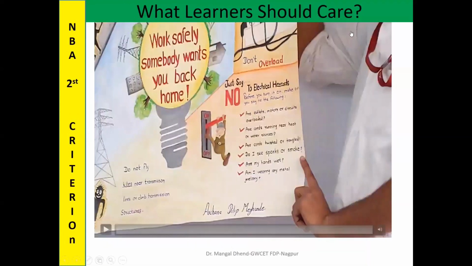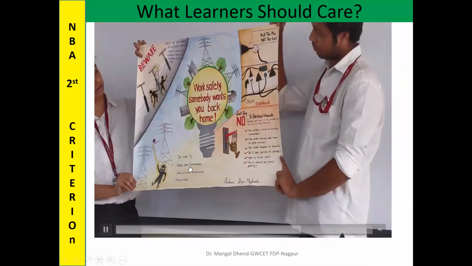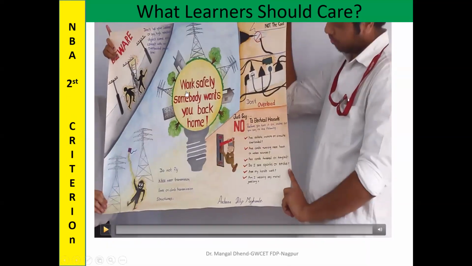Then this is, see, what learners should care about, means some societal aspects of caring you can give to the students. Another student, C plus coding. So she is talking about how to care, and I will tell you, all students don't have good communication skills and confidence, but I tell them, bring a notebook and talk on this. Bring the notebook, read it in your language, your mother tongue, but you must come ahead. You have done wonderful creativity, so you must be able to say it, read it from the notebook.